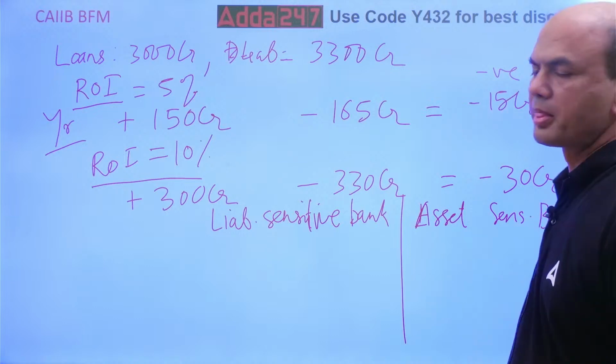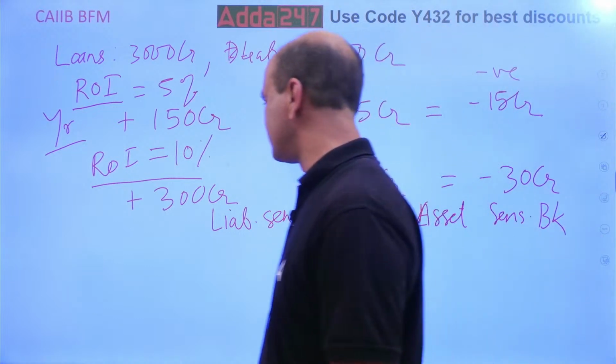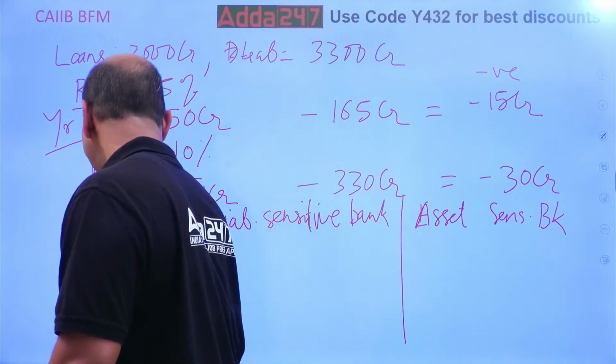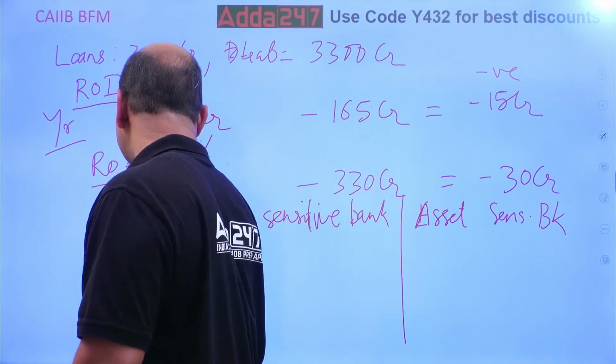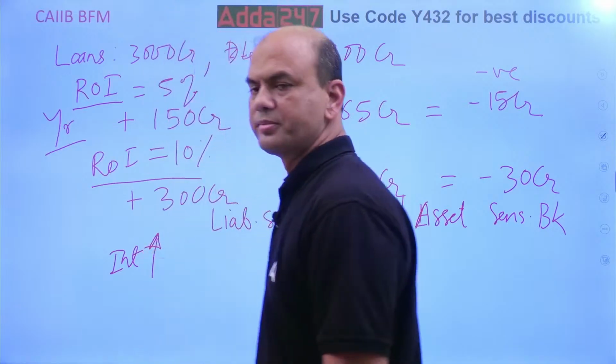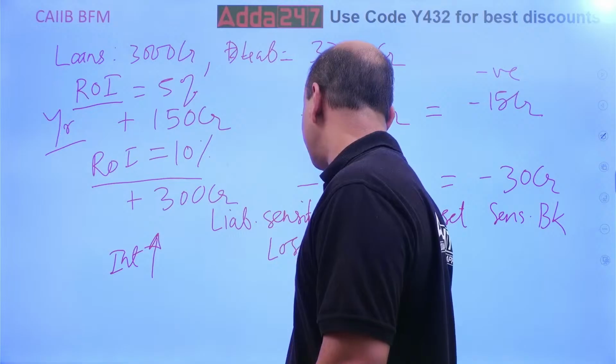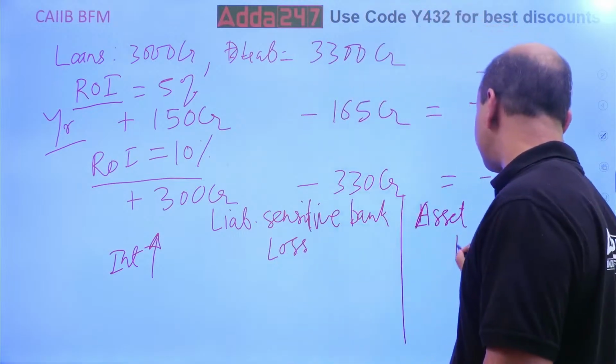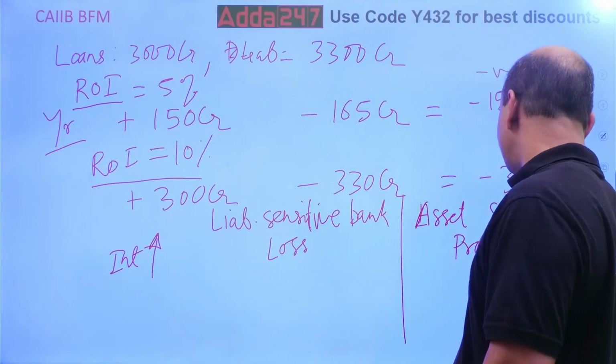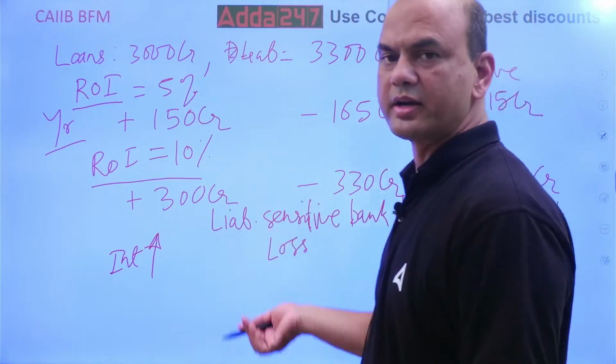Now if the interest rate rises, interest rate goes up, then a liability sensitive bank will be in a loss and an asset sensitive bank will be in a profit. And the reverse is for when interest goes down.